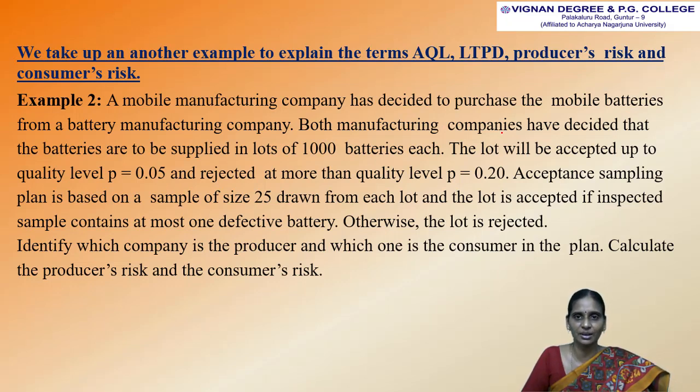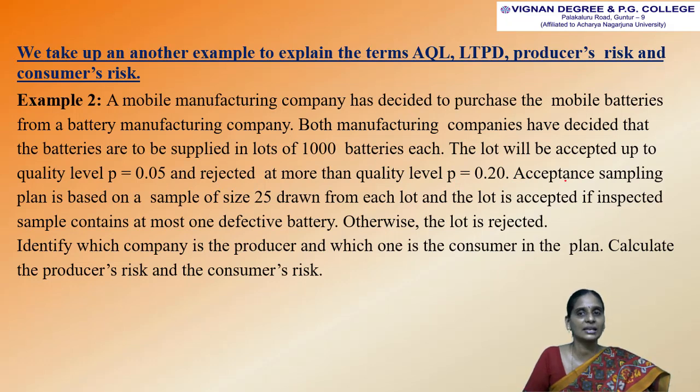Both companies have decided that the batteries are to be supplied in lots of 1000 batteries each. The lot will be accepted up to the quality level P equal to 0.05 and rejected at more than quality level P equal to